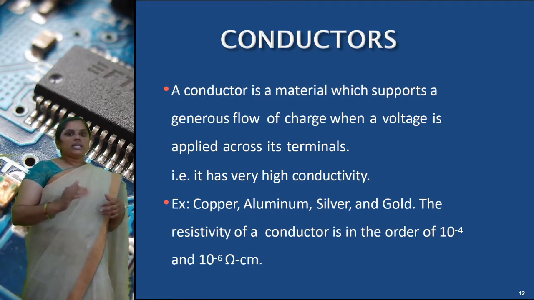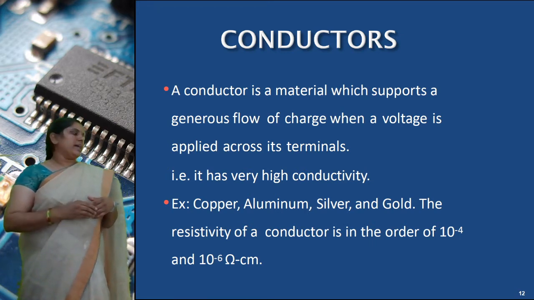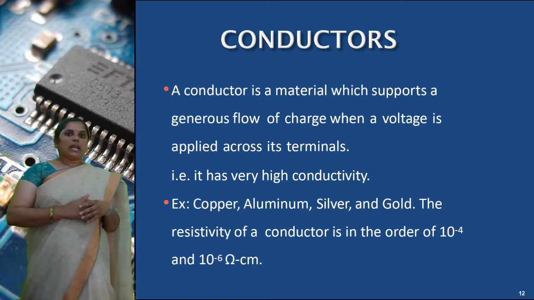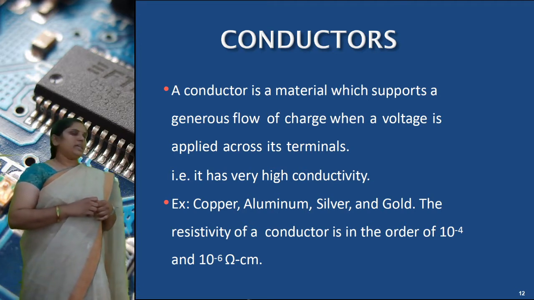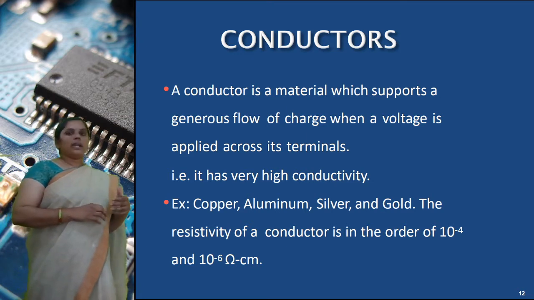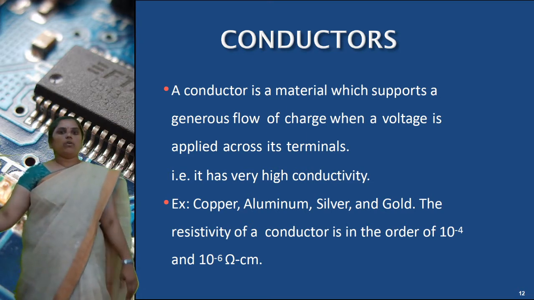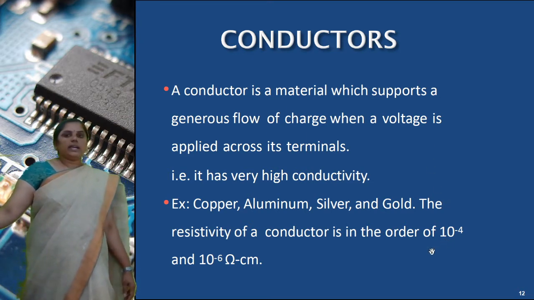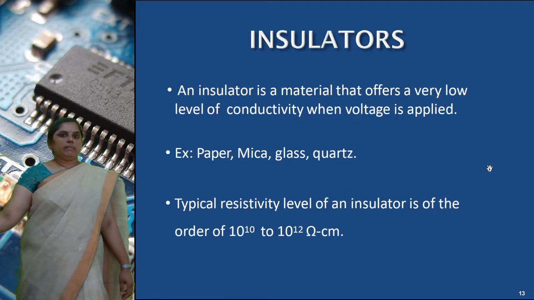So electron flow is more in the conductor, which means conductivity is high. Examples of conductors are copper, aluminium, silver and gold. The resistivity of a conductor is on the order of 10 power minus 4 to 10 power minus 6 ohm centimeters.